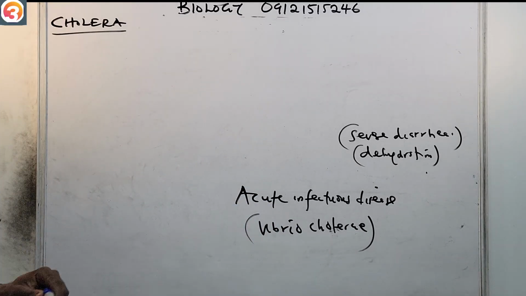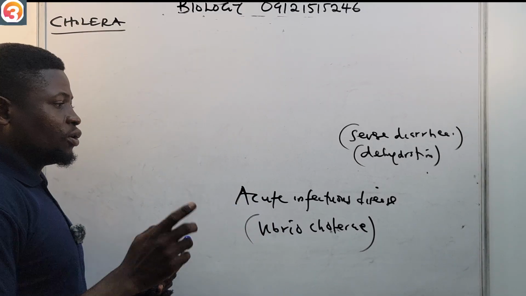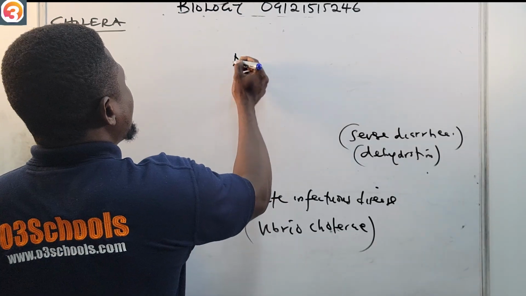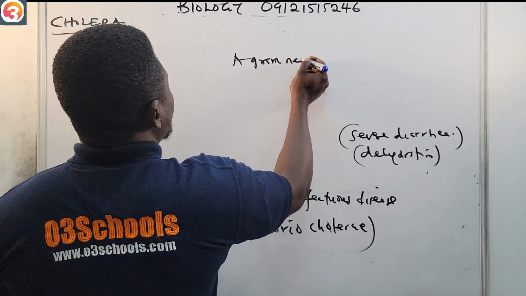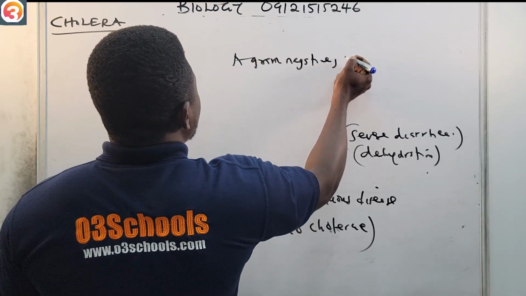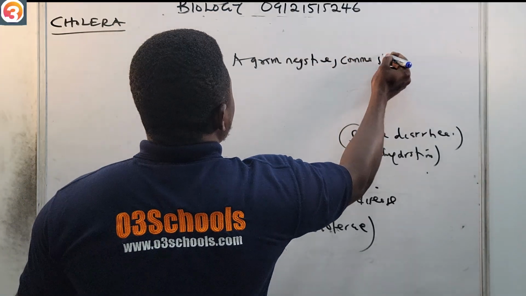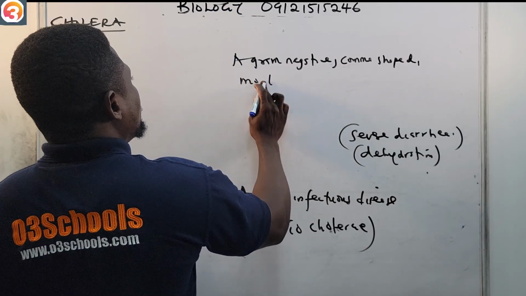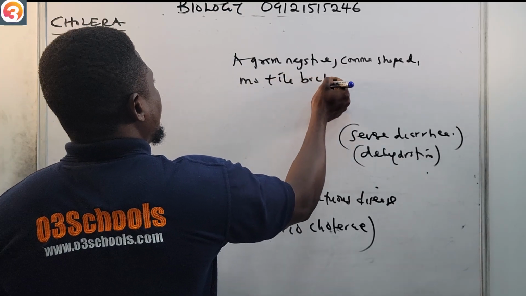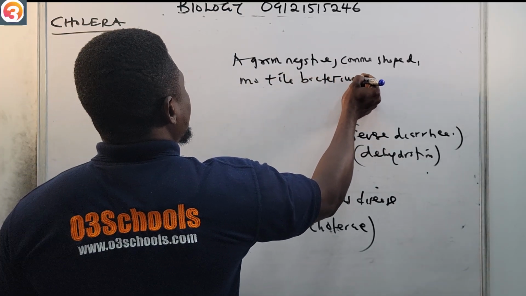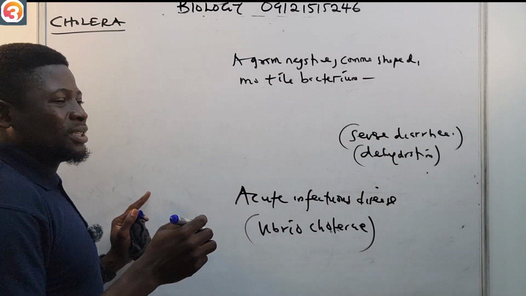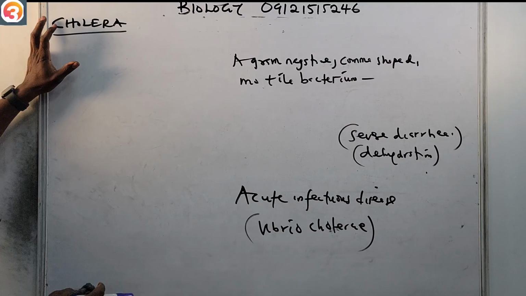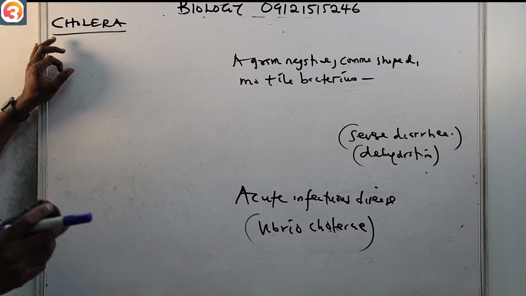Now the causative agent, like we said, Vibrio cholerae, is a gram negative, comma shaped, motile bacterium. By motile, it means it can move on its own. So it's a gram negative comma shaped motile bacterium.